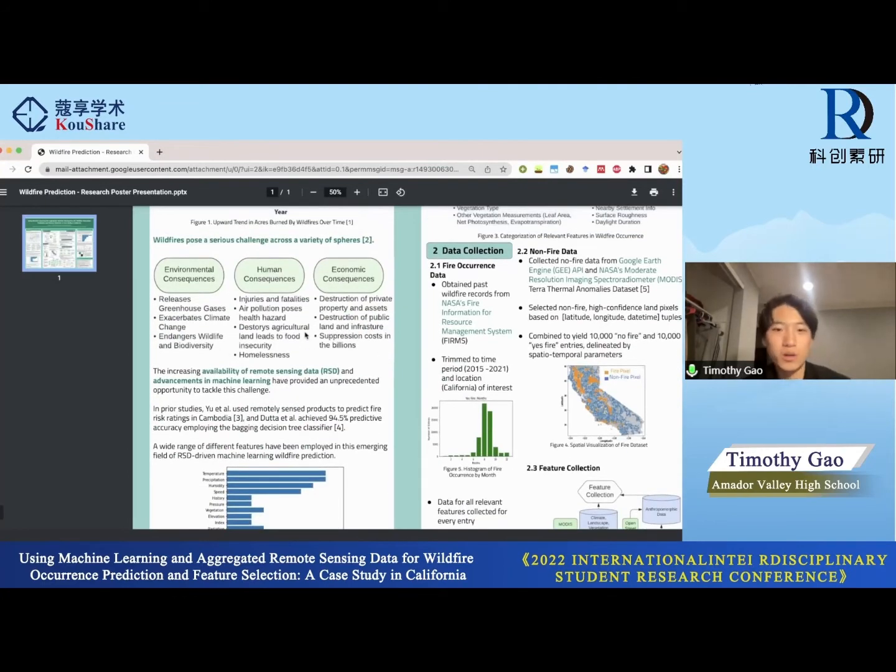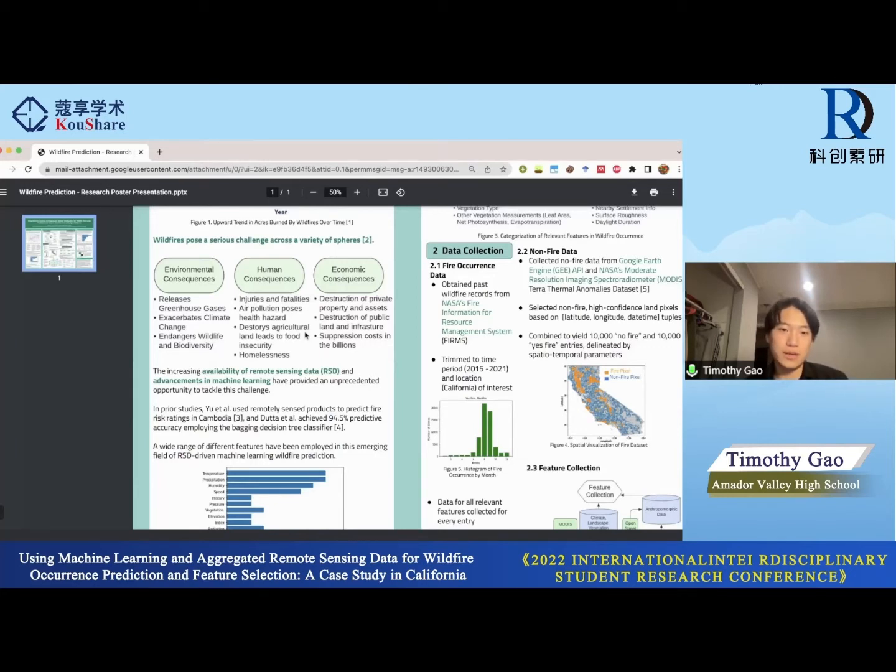And so one important thing to highlight here is that because wildfires release greenhouse gases, this actually exacerbates climate change, which then goes back and increases wildfires by causing unpredictable climate conditions. So essentially, there's a negative feedback loop that results in an increase in both wildfires and climate change. And so that's why it's very devastating. And actually, the United Nations recently published a paper talking about how wildfire is going to be one of the biggest issues that we address in the coming decade. It's going to be a wildfire crisis, as they put it. So essentially, it's a very important issue to address.